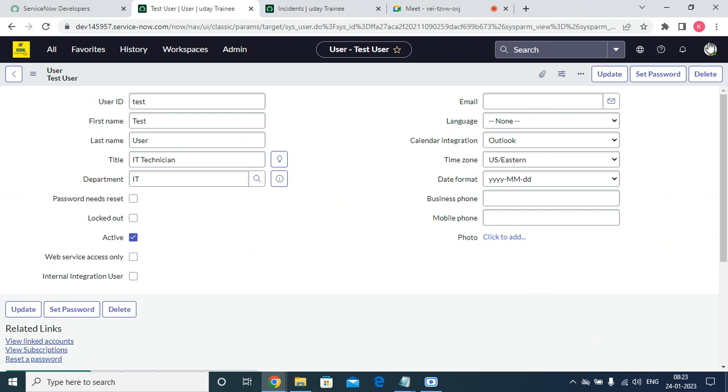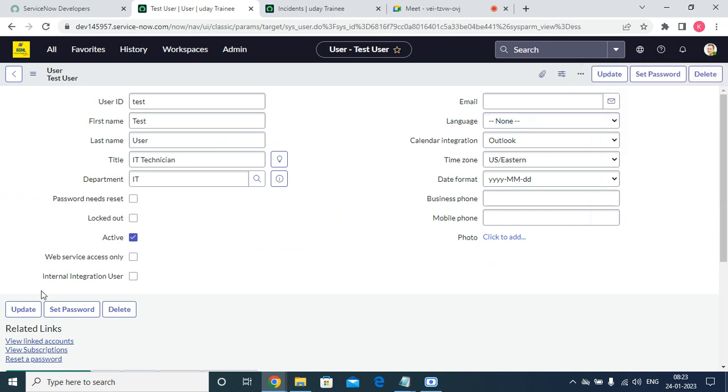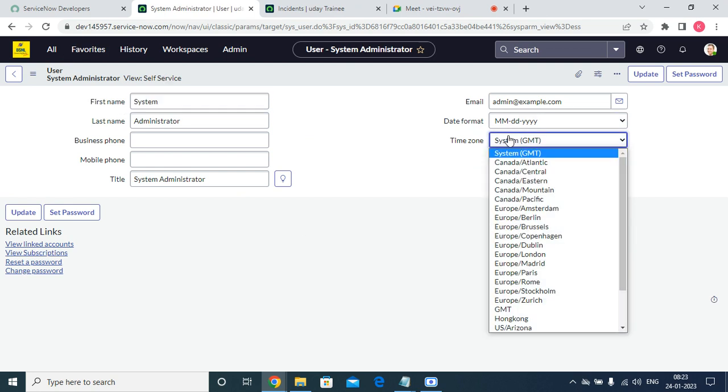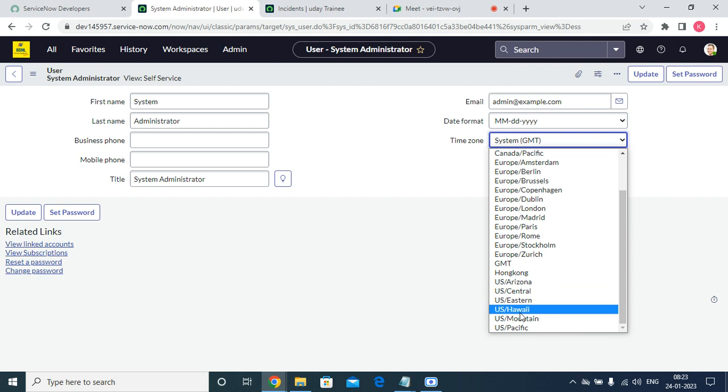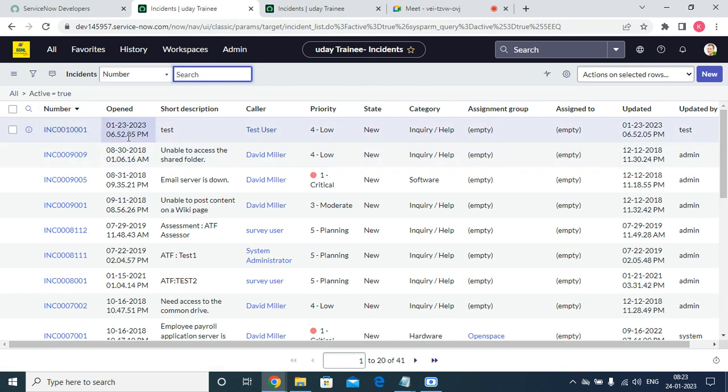And if I change the system administrator time zone to a different one, let's see what happens. So I'm going to change this to PST and update. See, if it is PST, the time is 6:52 p.m. Like that, depending upon the logged user, we can see different things. This is the basic thing.